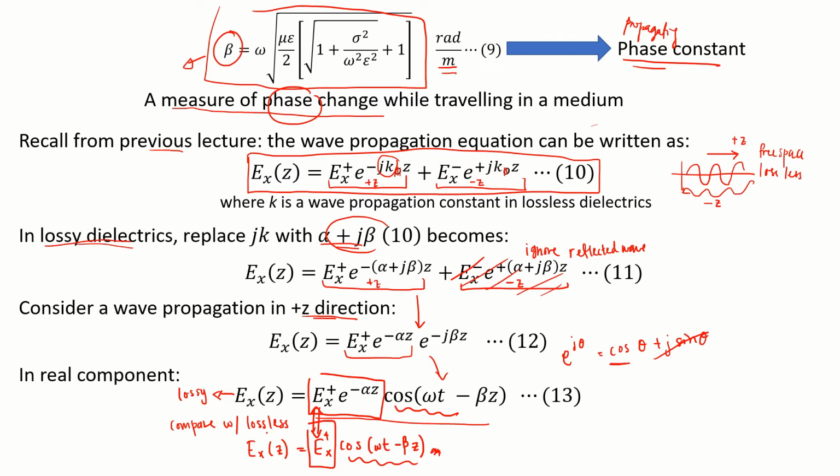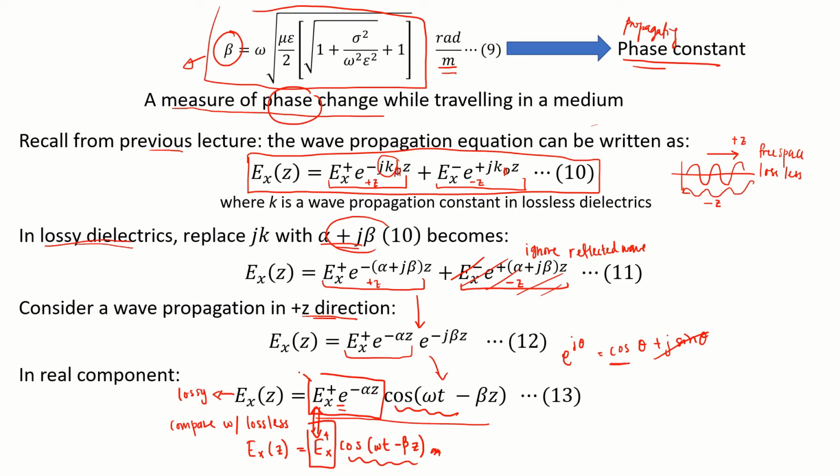In a lossless medium, by the name, there is no loss, so the amplitude is definitely without any loss. It is given to us as Ex only. However, in a lossy medium, as I mentioned earlier, there is a loss, and we can see from the amplitude that there is an exponential decay, Ex times exponential of minus alpha z. What does this tell us?